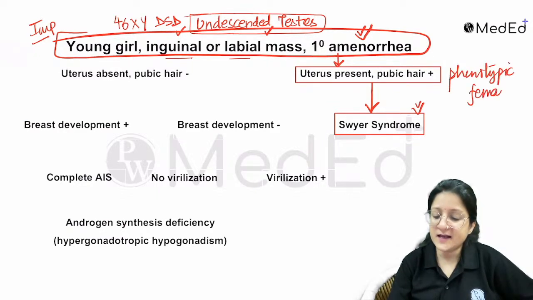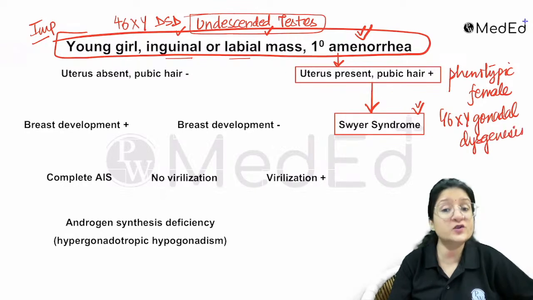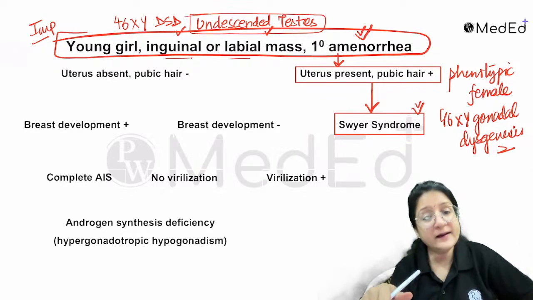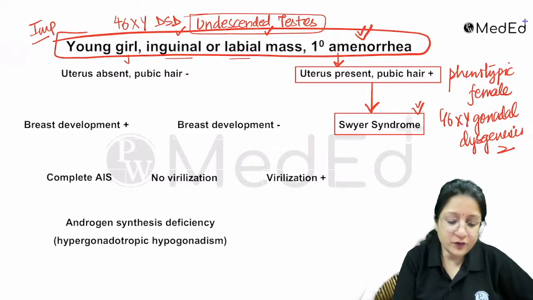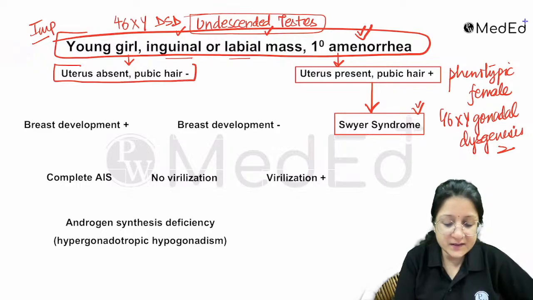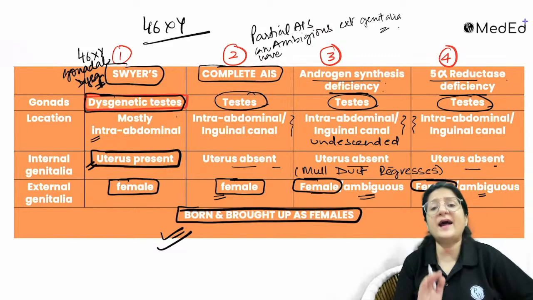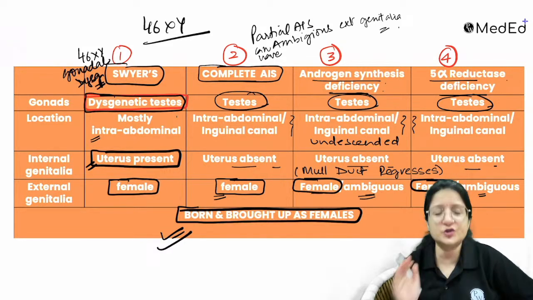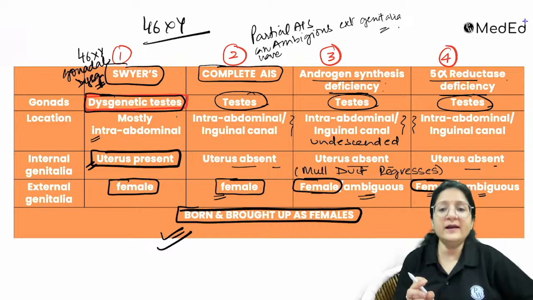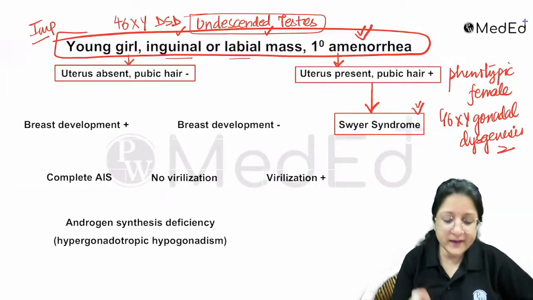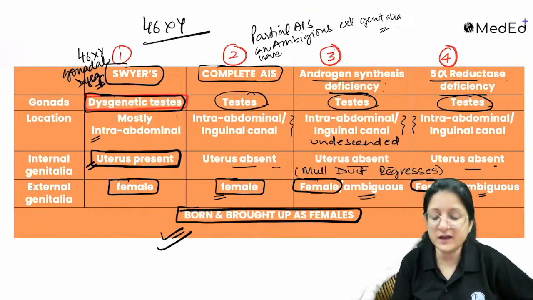Remember, we've discussed this with 46XY gonadal dysgenesis and the profile of gonadal dysgenesis, which we discussed in the previous section, in the previous question, right? Pick that as the answer. If you have uterus absent and pubic hair also absent, look at this. Pubic hair are androgen dependent hair. They need androgen. So androgen should be there and the androgen receptor should also be there. So when you have pubic hair absent, you're thinking about all of these three other possibilities.